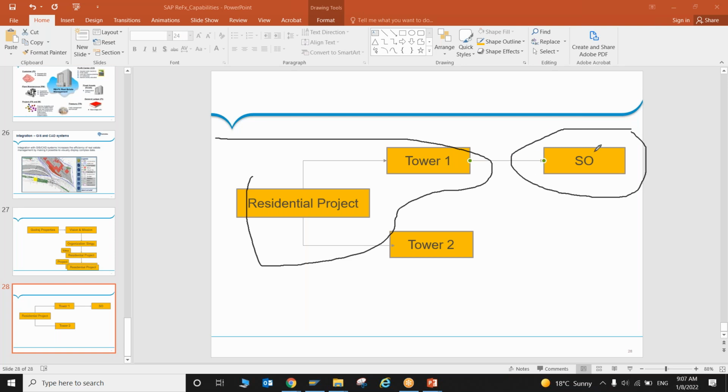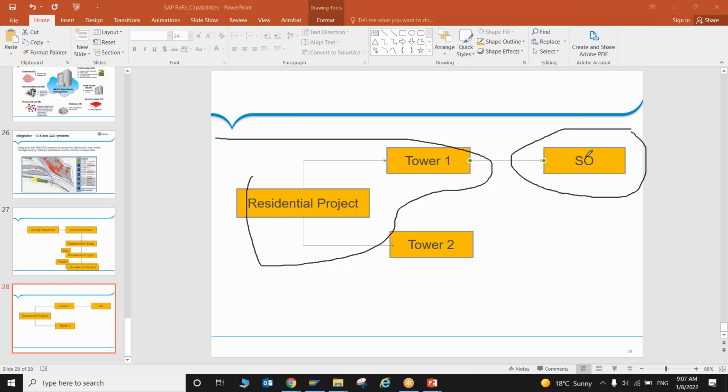Let's say in the sales order you have different billing plans. If you see in India, we have different payment plans. One is a flexi plan, where we can pay some amount now and some amount at a later stage. We have a down payment, where we pay the complete amount at the same time.